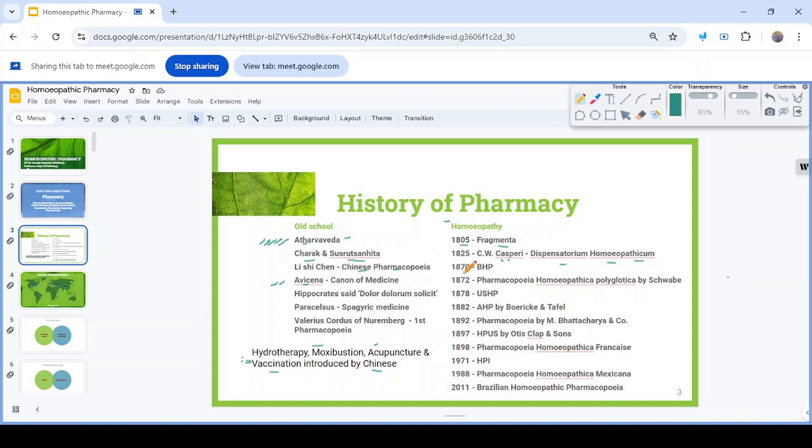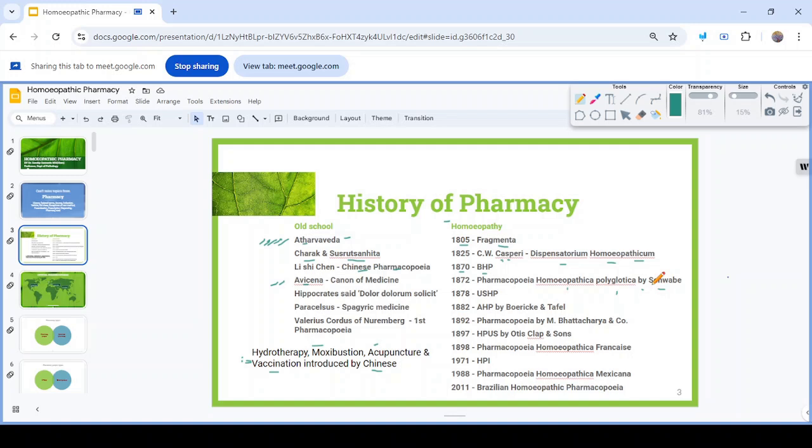Next, an important pharmacopoeia comes in the year 1870 in England, the BHP, British Homeopathic Pharmacopoeia. Next, 1872, Pharmacopoeia Homeopathica Polyglottica by Schwab, published in Germany.